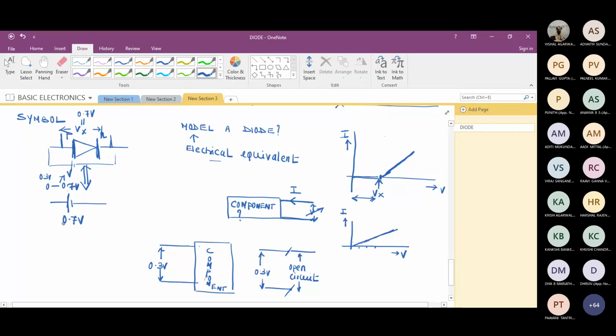Okay. Once I cross 0.7, I will make it 0.8. What are you getting now? Am I getting some current when I make it 0.8? Yes, sir. I will make it 0.9. Will I get some current again?